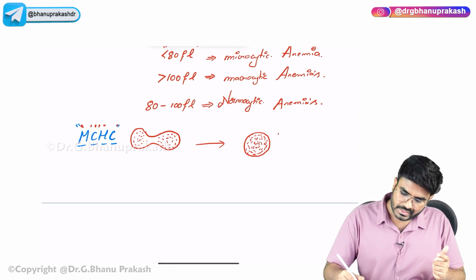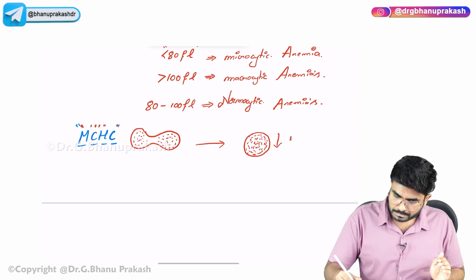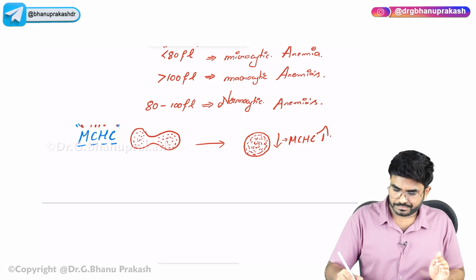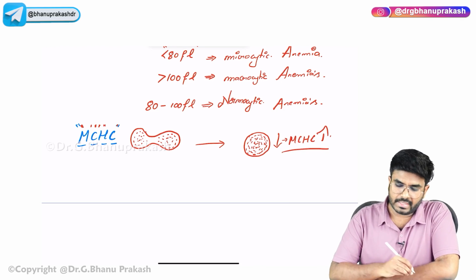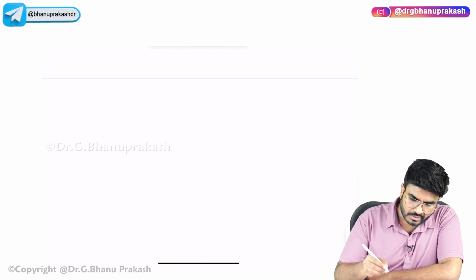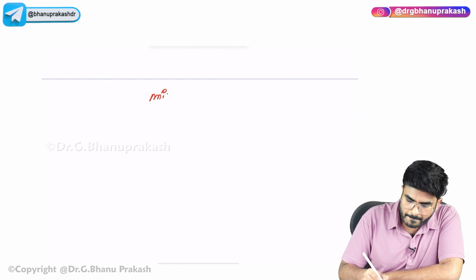So, if you decrease the volume of the RBC, getting smaller size, the mean corpuscular hemoglobin concentration increases. Size decreases, MCHC increases. Now, without any further ado, let us begin with the topic of microcytic anemias.